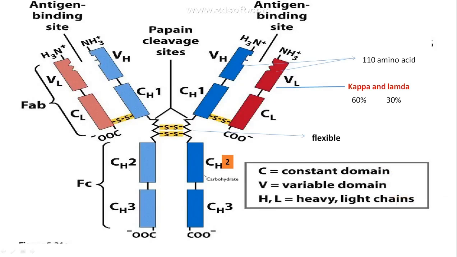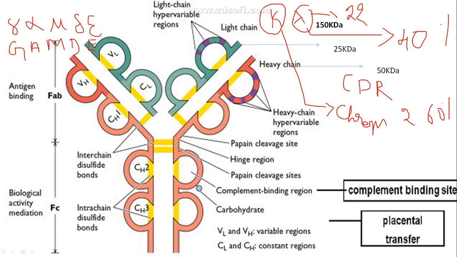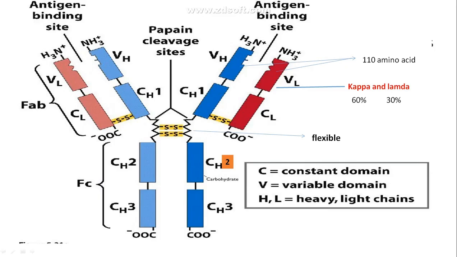See, we are talking about the hypervariable region. Now you should understand, if this hypervariable region is linear like this, you have three regions of CDR, which are represented as CDR1, CDR2 and CDR3.